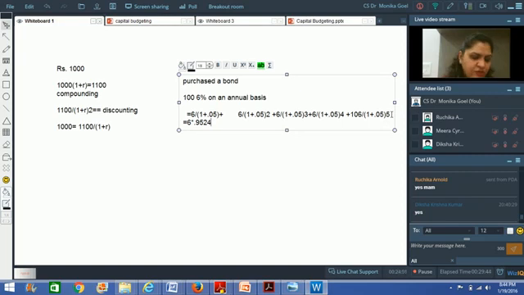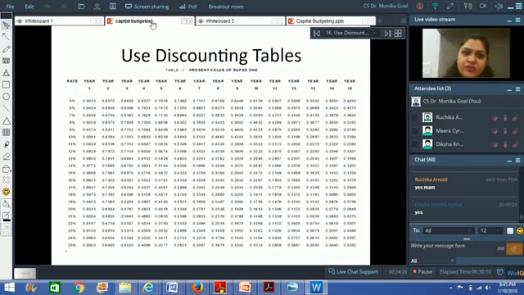You can even use your calculator and simply do this. 1 divided by 1.05, and the value you will get is 0.95238095, which is equals to 0.9524, because we are not going to that kind of a decimal place, right? Are you getting my point, what I am doing? I have been given a table so that I am not required to do this calculation.